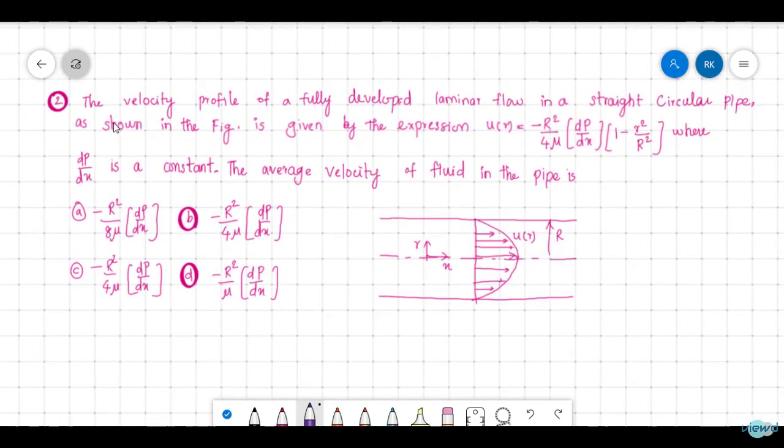The question is, the velocity profile of a fully developed laminar flow in a straight circular pipe, shown in the figure, is given by the expression u of r. This means the velocity is a function of the radius at any point. So u is minus R square by 4 mu dp by dx into 1 minus r square by R square, where dp by dx is a constant. The average velocity of the fluid in the pipe is.